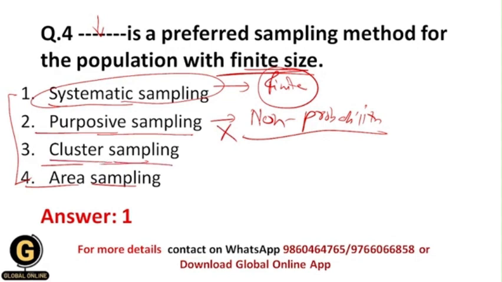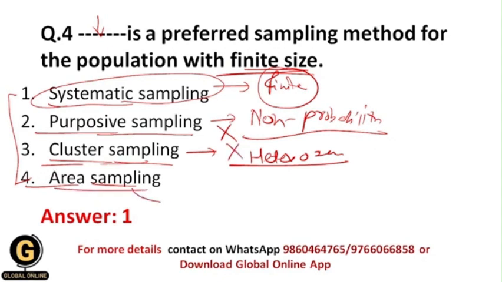Now cluster sampling. As I have told you earlier, within cluster sampling the population is heterogeneous, and as well there are lots of people under the population. So maybe the population includes an infinite number of people, and that's why this also gets eliminated.